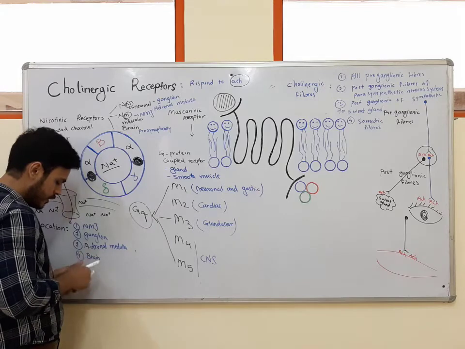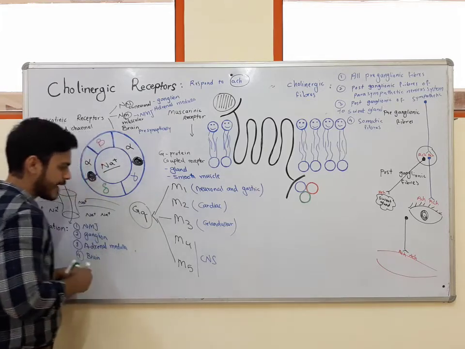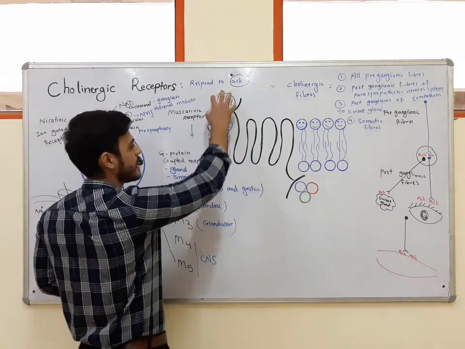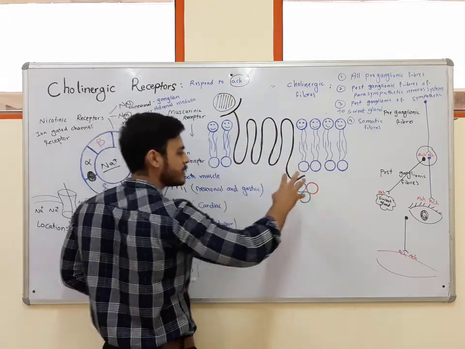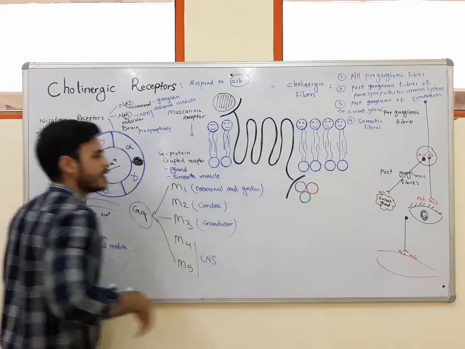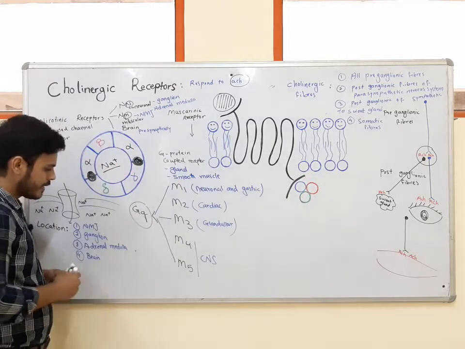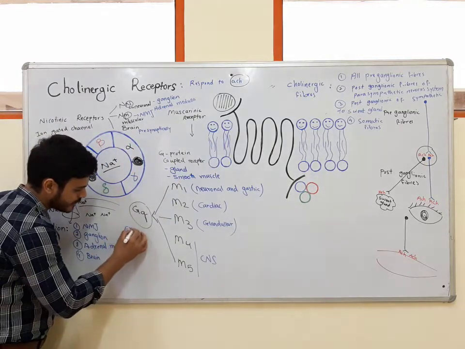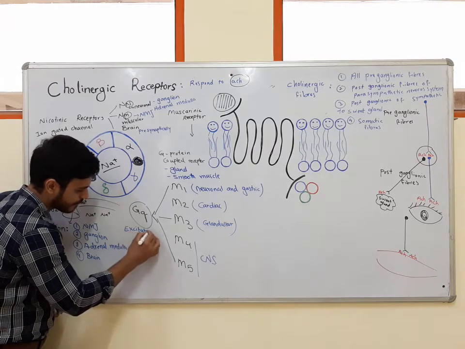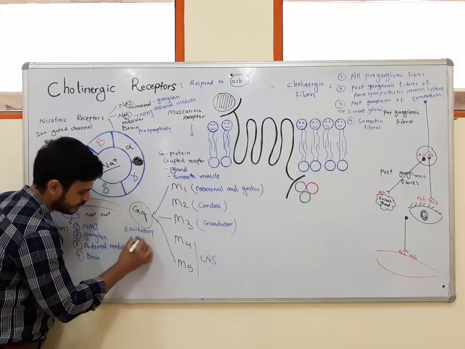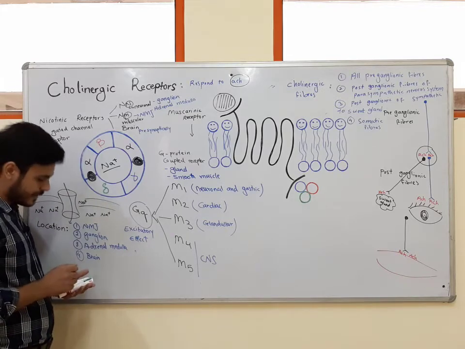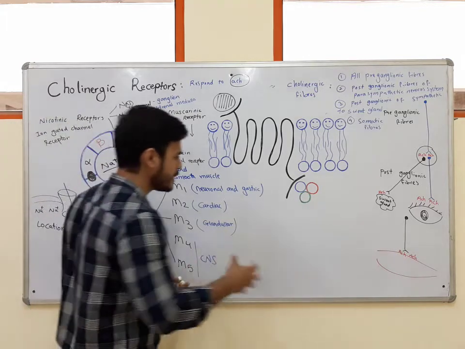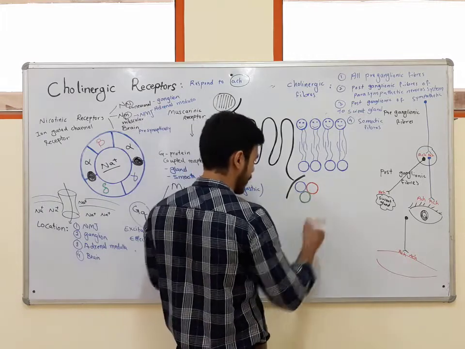And after binding of acetylcholine to M1, M3 and M5, they activate Gq protein, and by activation of Gq protein, they show an excitatory effect. Now, what will happen after activation of Gq protein? Imagine that this is Gq protein.